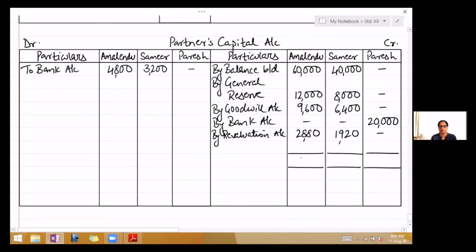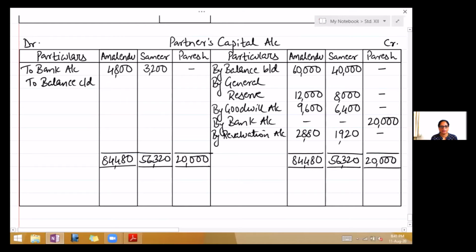Take the first partner there, the total is 84,480. Second partner, 56,320. And last is 20,000. Write the same on the debit side: $84,480, 56,320 and 20,000. Now we will find the closing balance. So you will write there "to balance carried down."